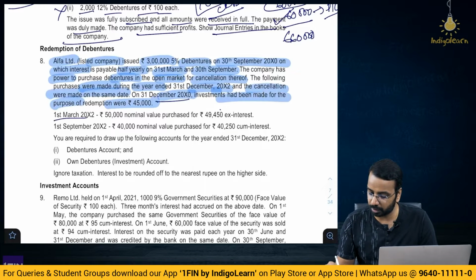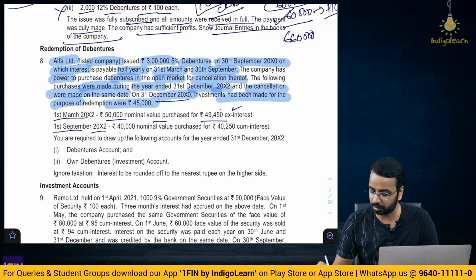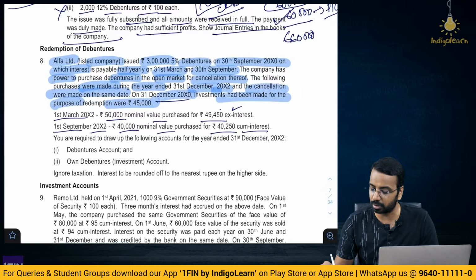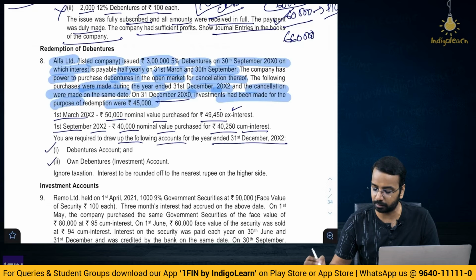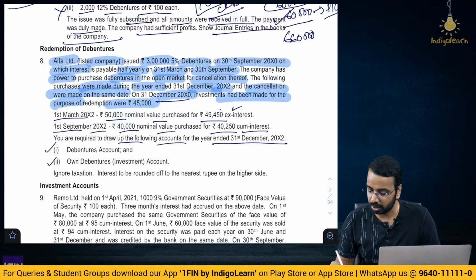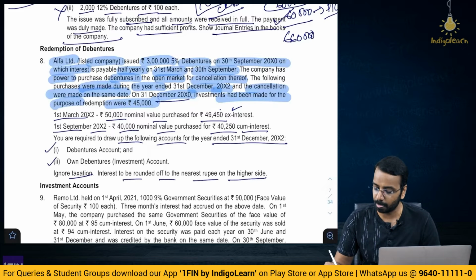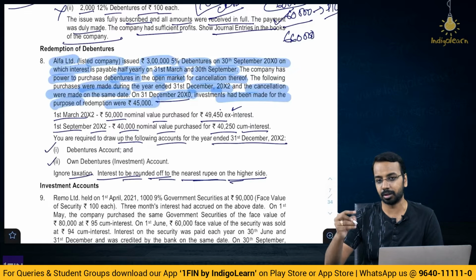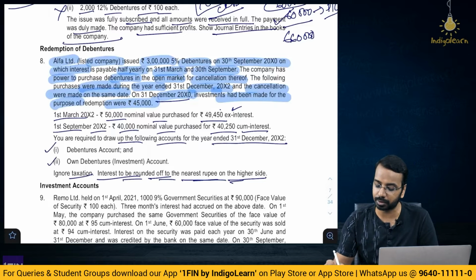They purchased on 1st of March 50,000 nominal value, purchased for 49,450 ex interest. 1st September year 2, 40,000 nominal value, 4250 cum interest. You are required to draw up the following accounts for the year ended 31st December of year 2: debentures account and own debentures investment account. Ignore taxation, interest to be rounded off to the nearest rupee on the higher side. So, here they have said whatever is the interest, round it up to the nearest rupee on the higher side. So, take the higher number and calculate the interest to the next highest number.